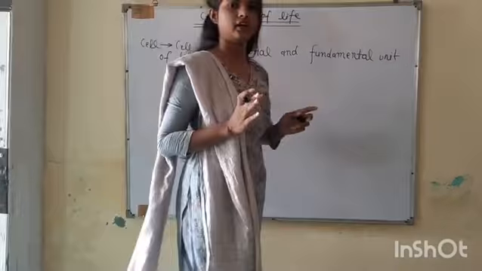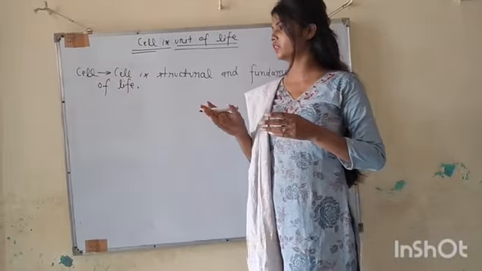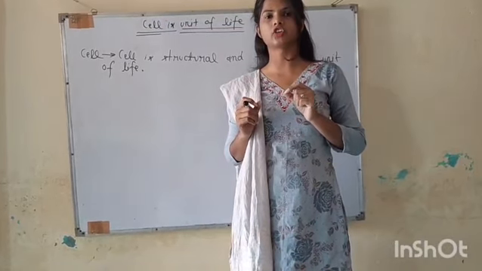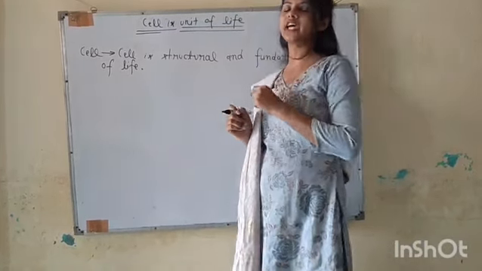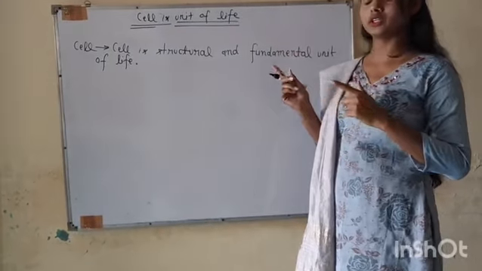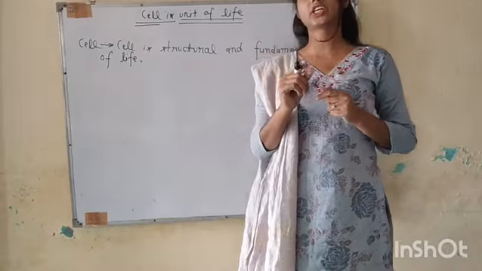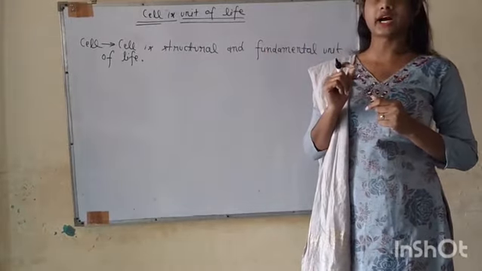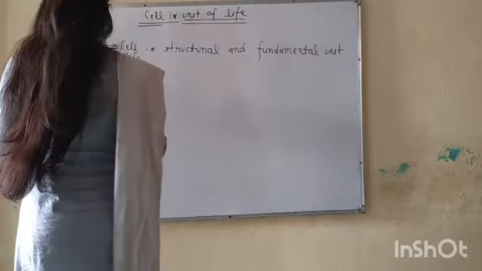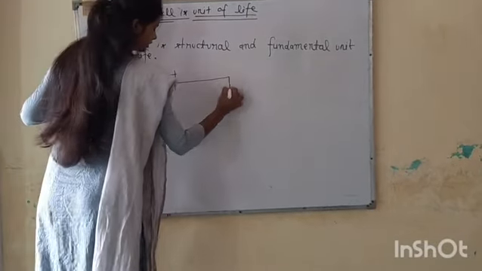Just like our houses are made up of a smallest unit called bricks, the human body is made up of cells. The cell is the structural and functional unit, and it is the smallest unit of our body.